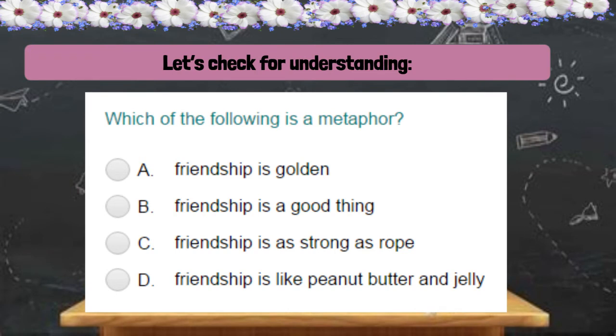Let's check for understanding. You're doing great. So now your job is to find the metaphor. In the following statements, which statement is the metaphor? Friendship is golden. Friendship is a good thing. Friendship is as strong as rope. Friendship is like peanut butter and jelly. Pause the video and write your answer down in your notebook. We will check your answers in a little bit.